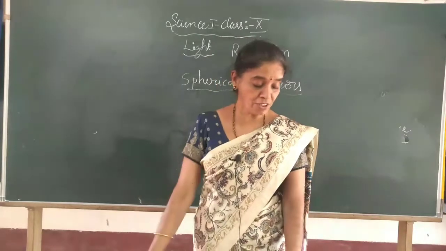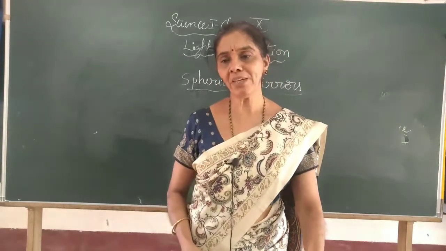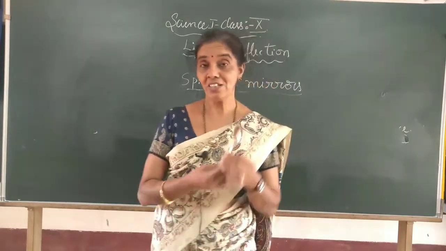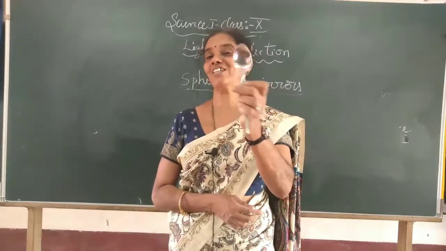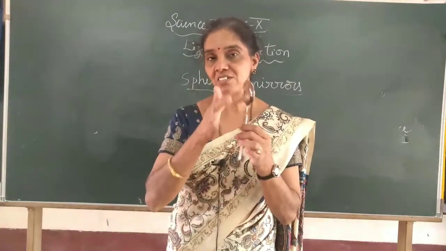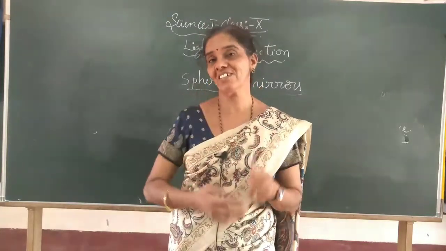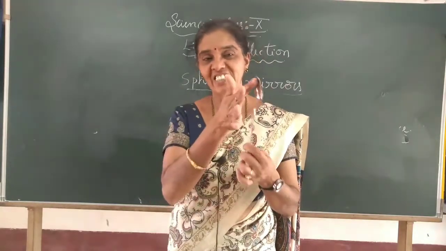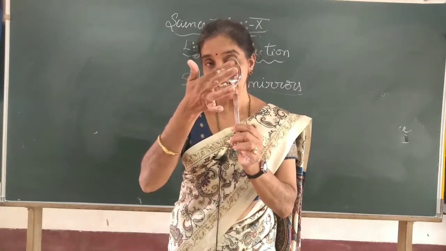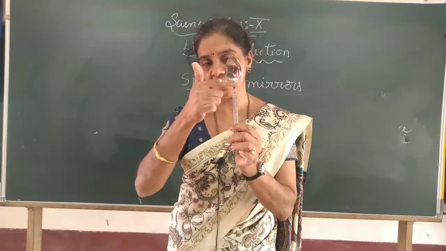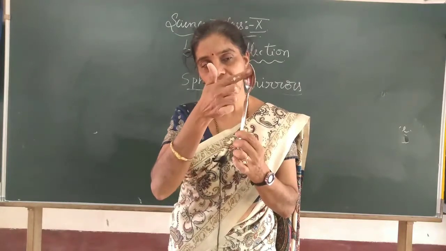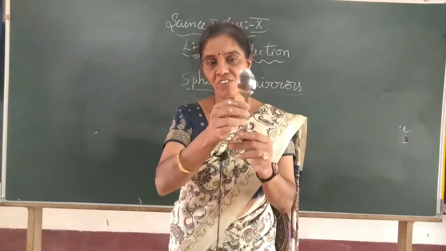Okay. So, if you want a mirror at home without a mirror, you can very well use this. You identify this is the spoon we use in day to day life. A new spoon is better, the more polish it has, so that your reflection can be seen. If you see here, this surface, curved inside, is not plain. It is an example for a spherical mirror. It is not a mirror, but it acts like a spherical mirror. So, this is curved inside, so you can see your face.